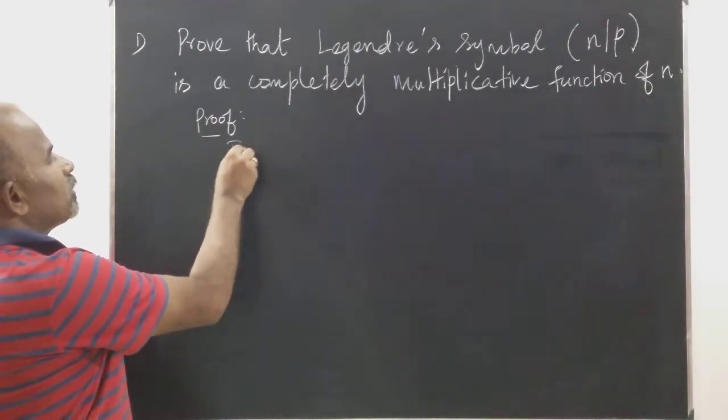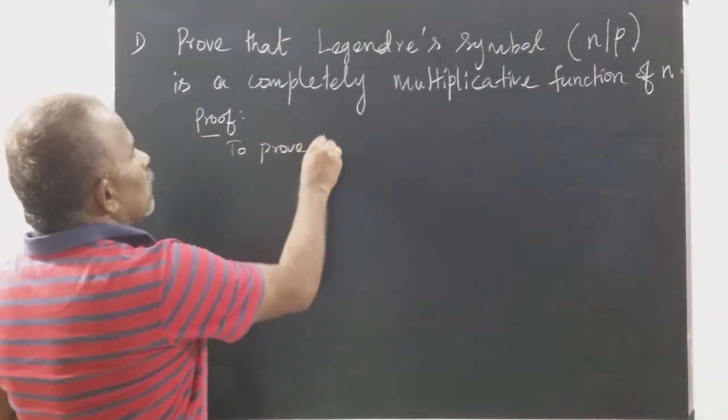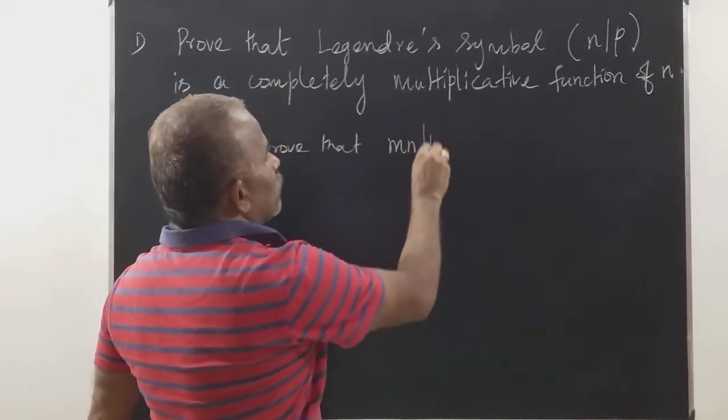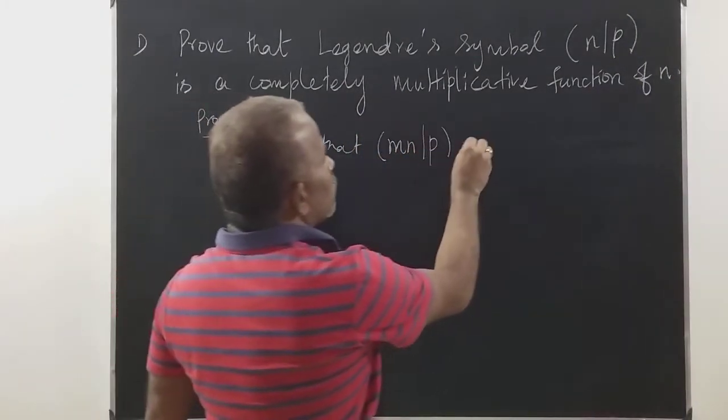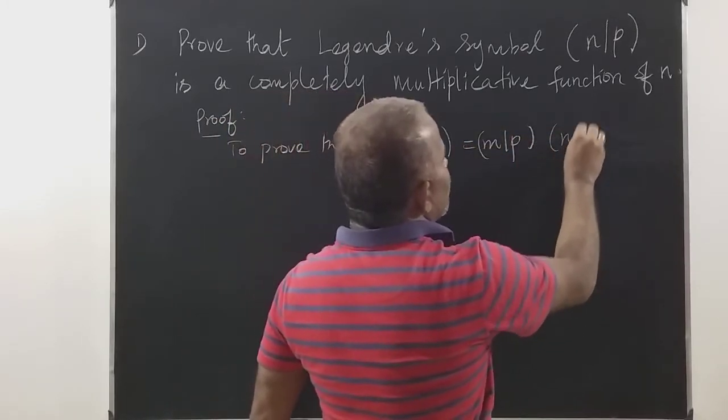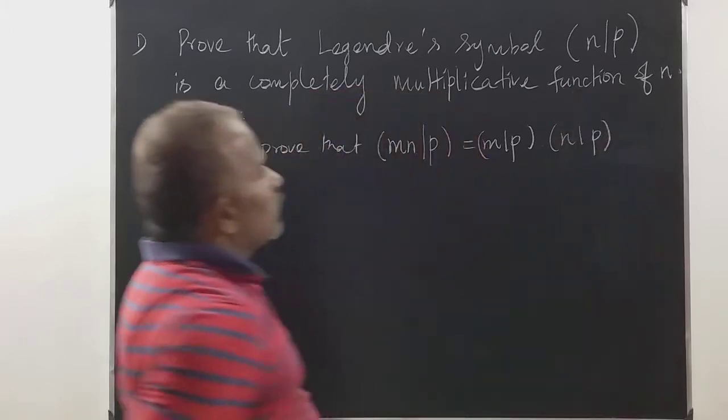Now to prove that the Legendre symbol mn over p is equal to m over p into n over p.